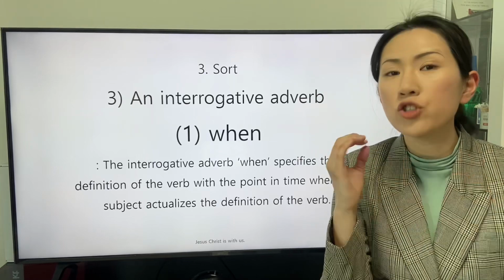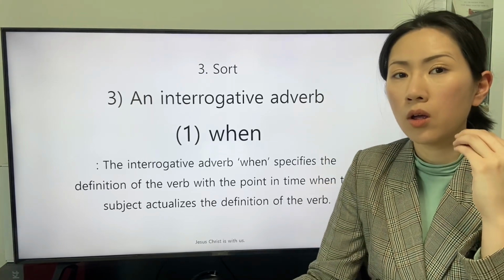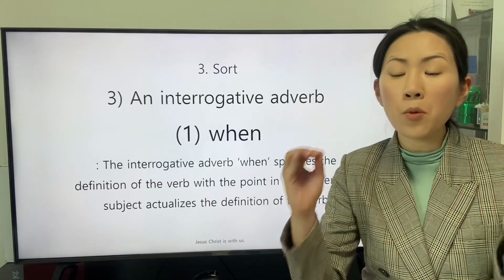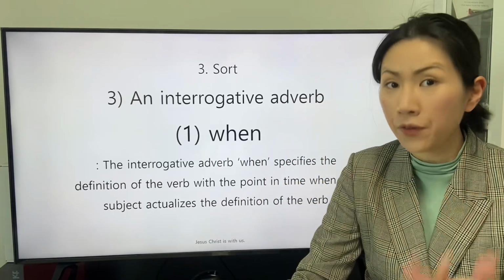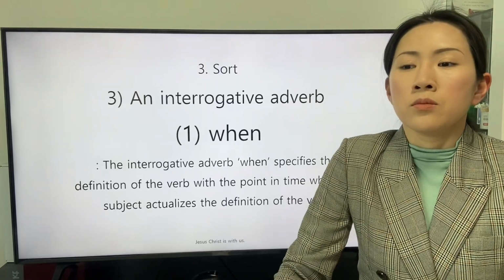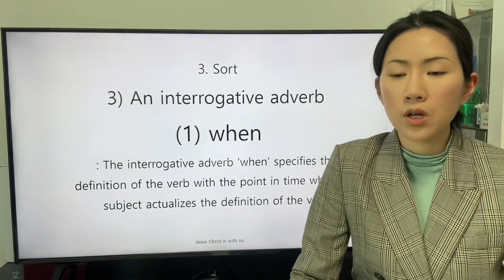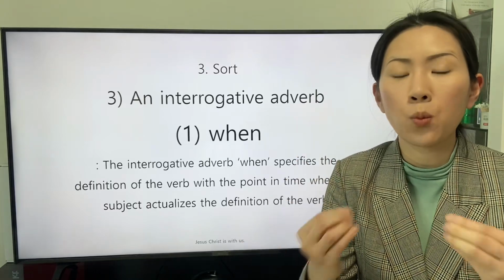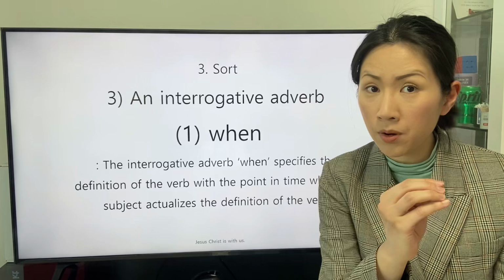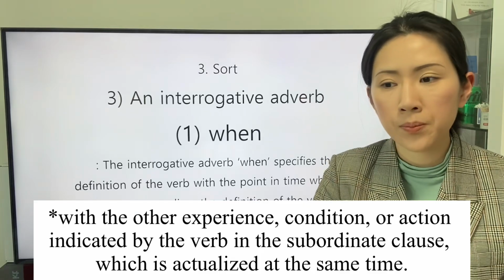The conjunctive adverb when links the subordinate clause as an adverb to the main clause. The conjunctive adverb when specifies the definition of the verb in the main clause.